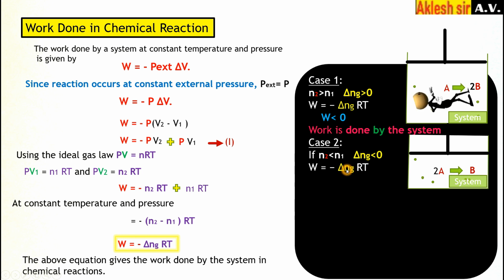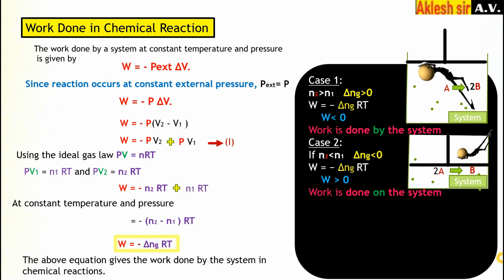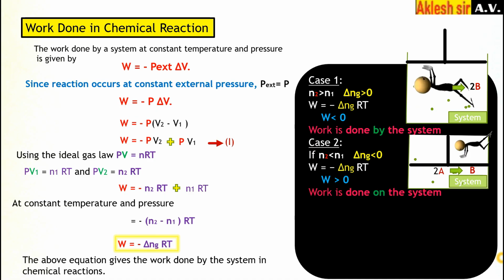In the formula, negative, and delta N is negative. Negative, negative, positive. So work done is greater than 0, which means work done is positive. So work is done on the system. Okay, so you can see here in the animation also, work is done on the system because the volume has decreased. So work is done on the system.